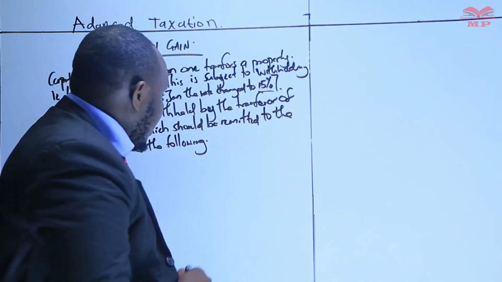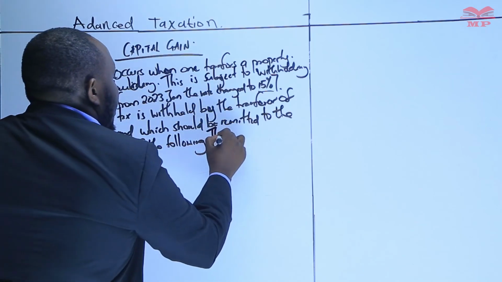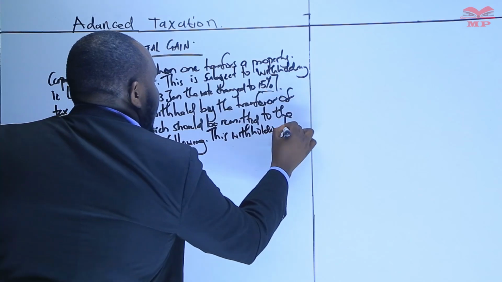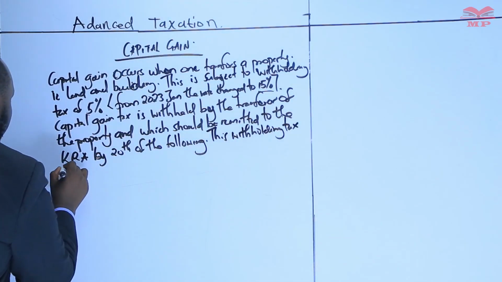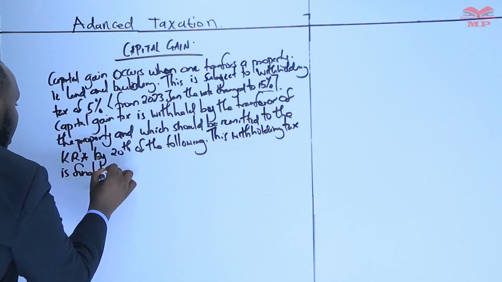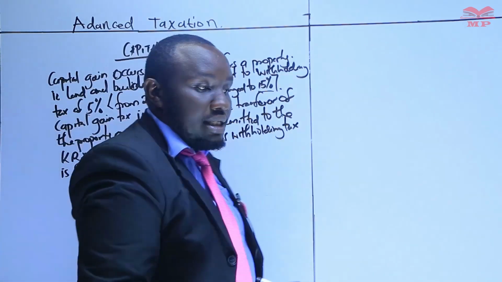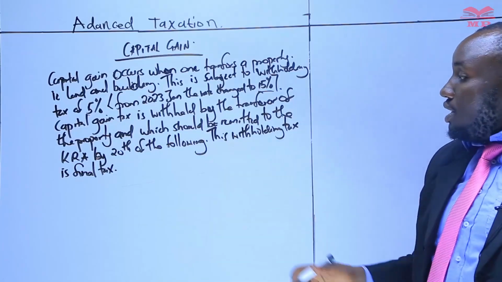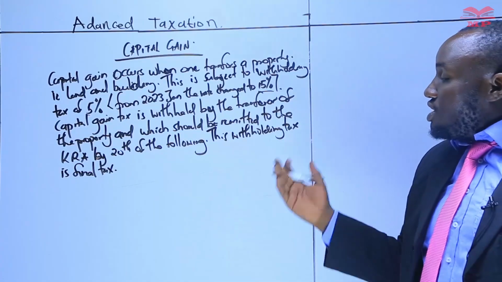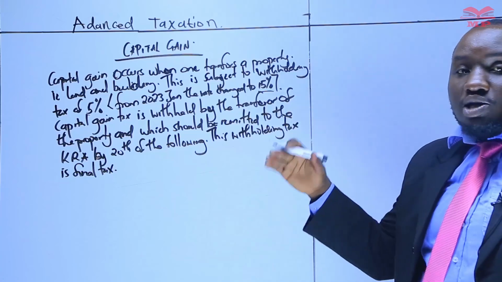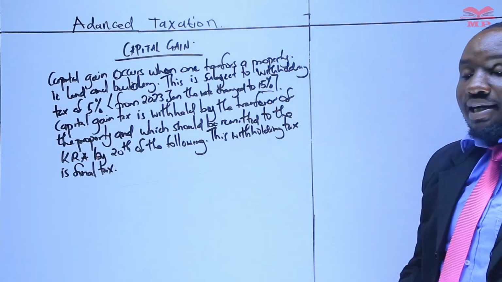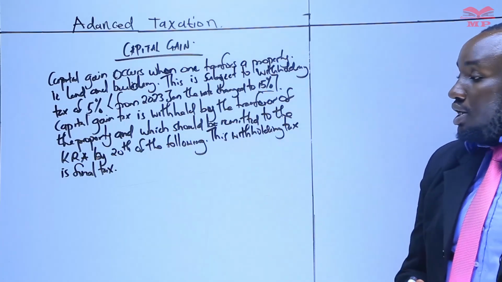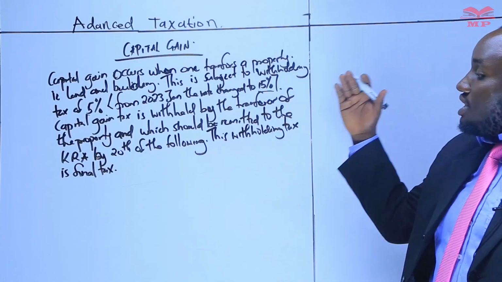This withholding tax, very important, is what we call final tax. So once we've subjected the capital gain tax, presently 15%, from 2023 to now, once the 15% is withheld, we do not subject the property in question to further taxation.